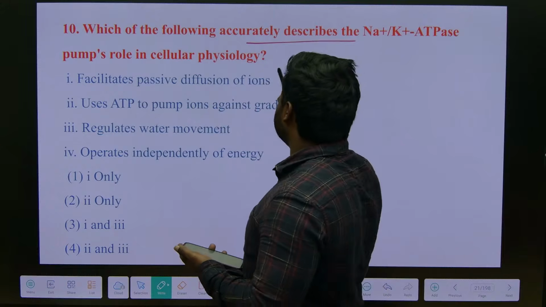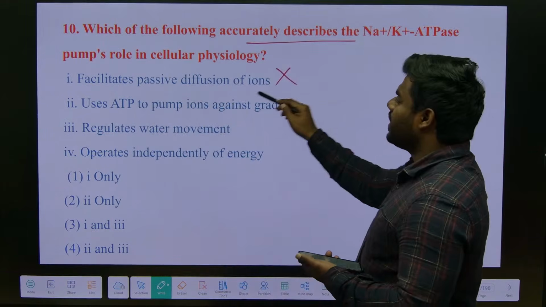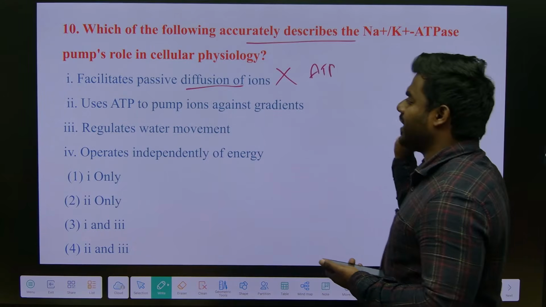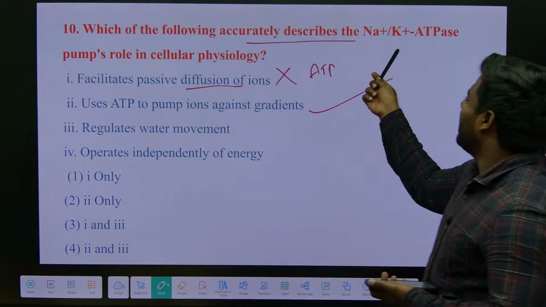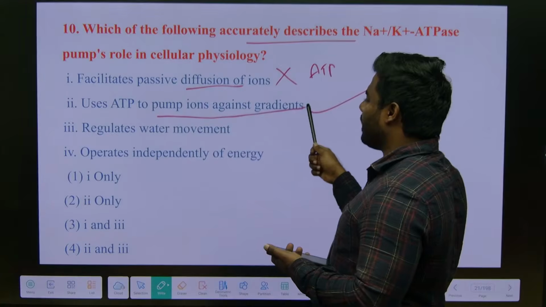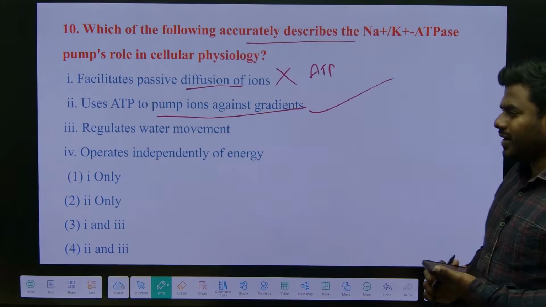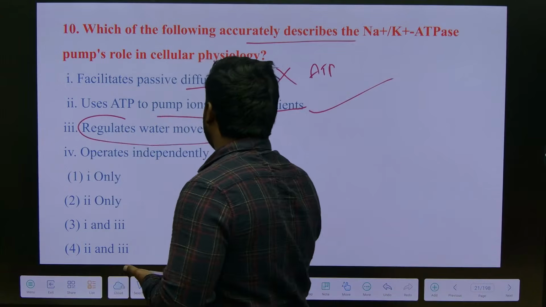Of course, this statement we will neglect because facilitative diffusion is a type of diffusion mechanism where there is no requirement of energy. Of course, you all can answer this question very correctly because they use ATP to pump ions against the gradient. See, very tricky statement, or good statement, that they have given: it regulates movement.